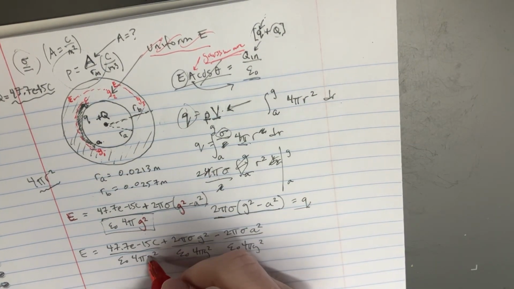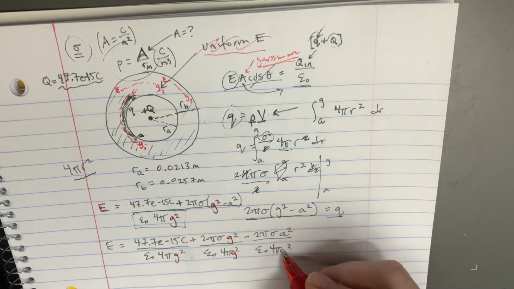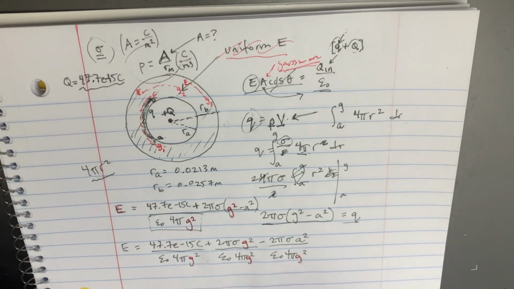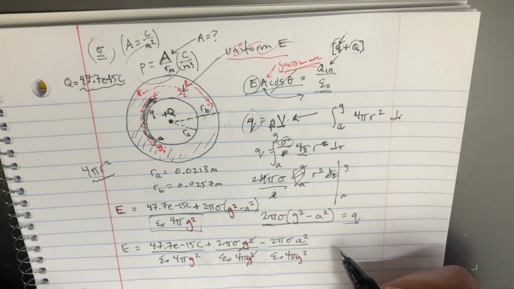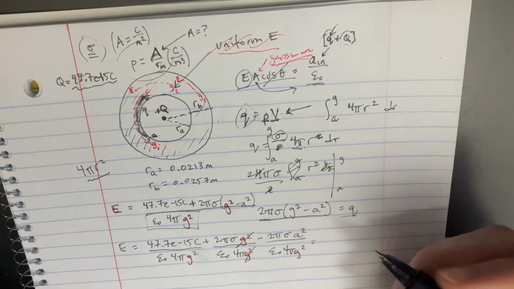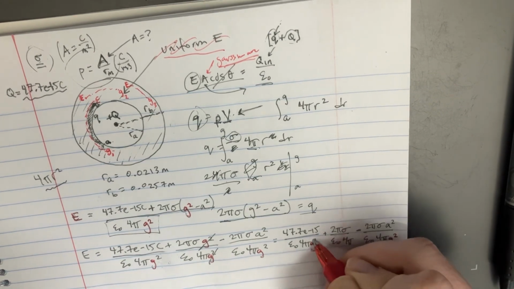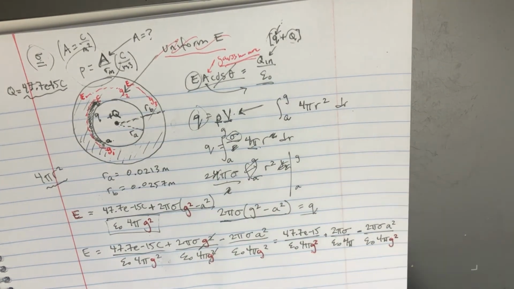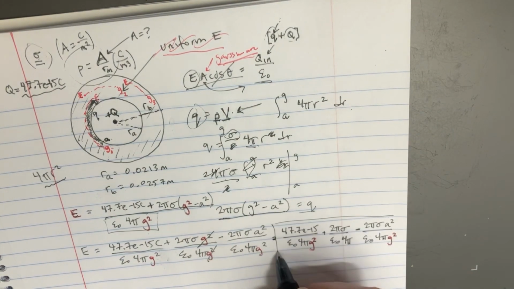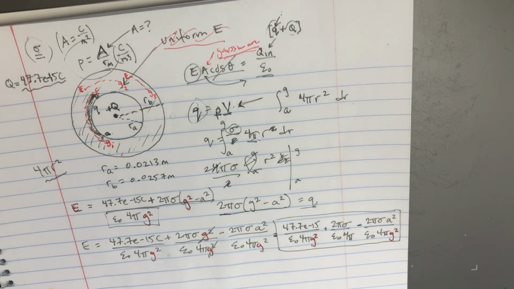Okay, so now maybe something will cancel out. I'm going to highlight these g's again. All right, so obviously these will go away. And that means that we might have a constant value somewhere in this. We do see all these variables over here, and this is supposed to be equal to E. Now we have a constant in here.